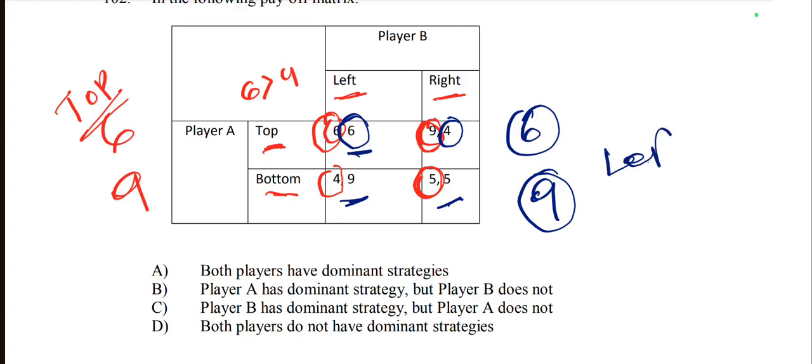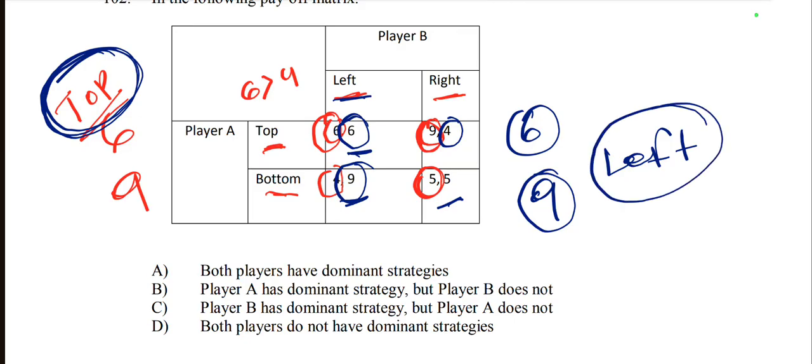Player B's dominant strategy is left, and player A's dominant strategy is top, because for player A on the top side he gets 6 and 9. So 6 and 9 are from the top side, and according to player B, the first one is 6 and the second one is 9, and both are from the left side. So player A's dominant strategy is top, and player B's dominant strategy is left.